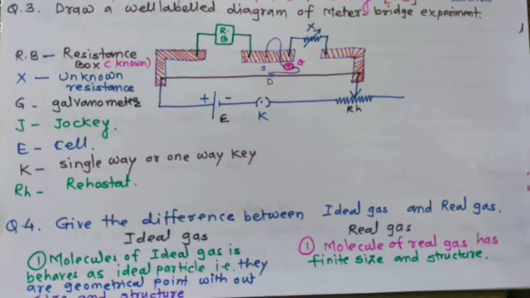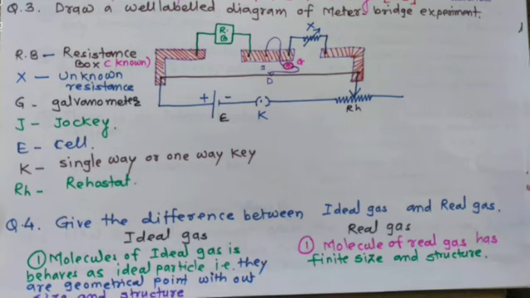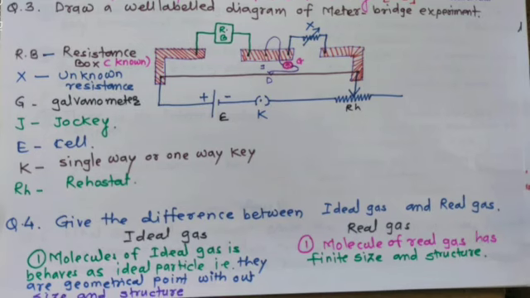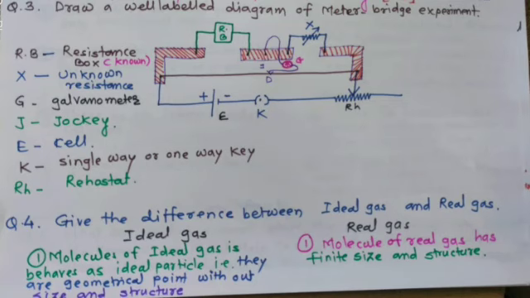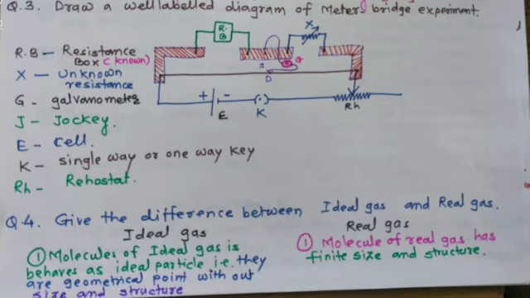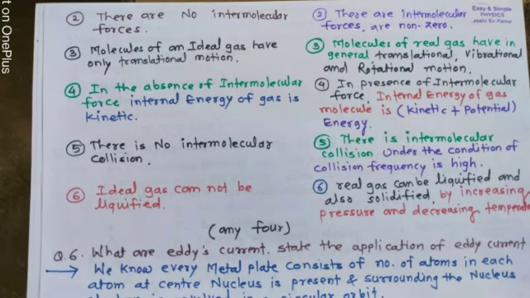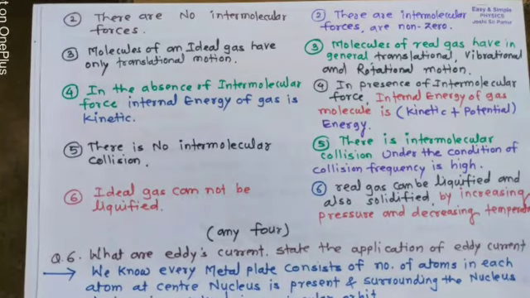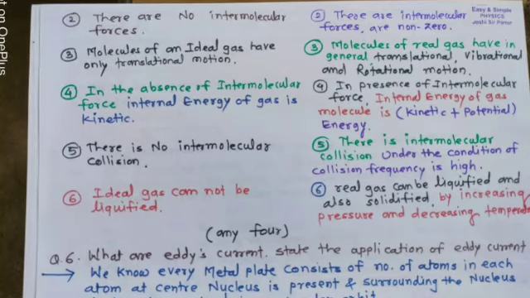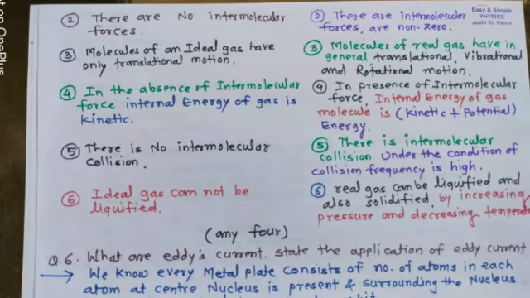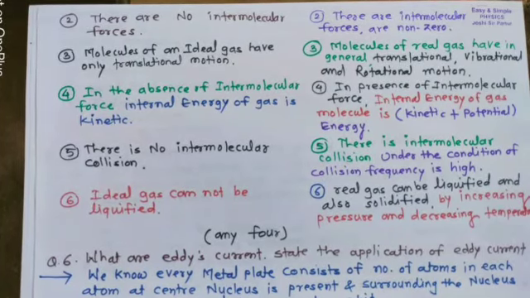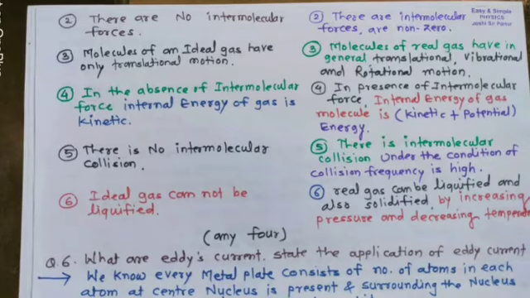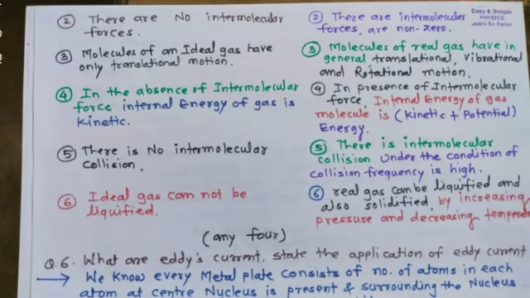Here, in real gas, molecule of real gas has finite size and structure. There are no intermolecular forces in ideal gas, but in real gas there are intermolecular forces which are non-zero.